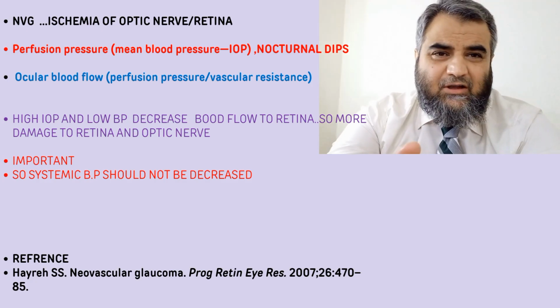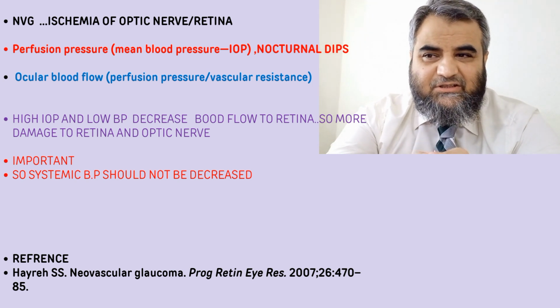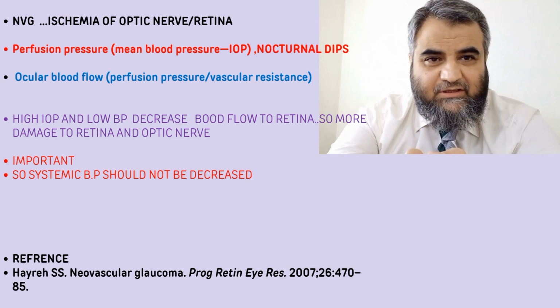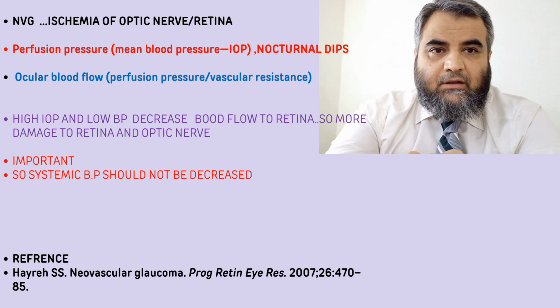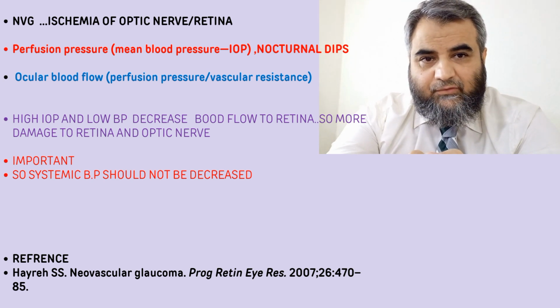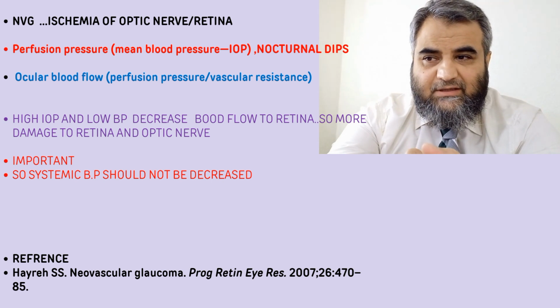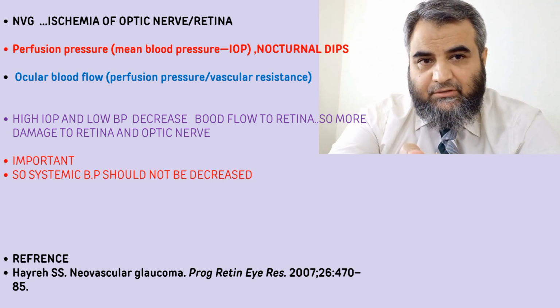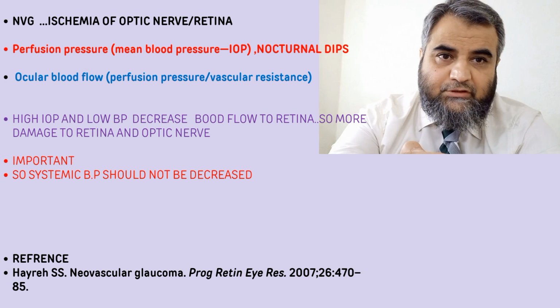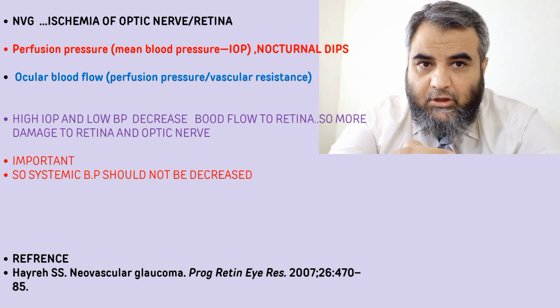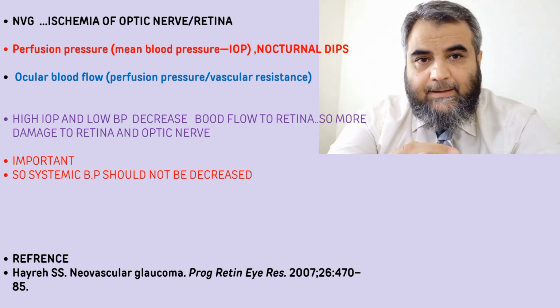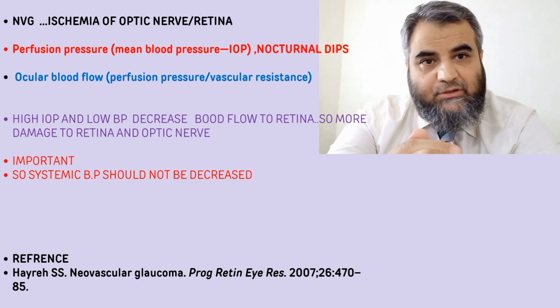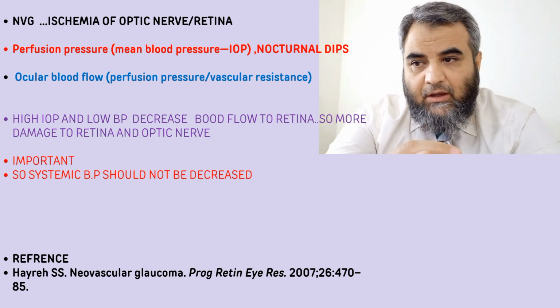So in neovascular glaucoma, basically, as I mentioned, the ischemia of the optic nerve and the retina are the main reasons which are happening over there. So it led the scientists to look at perfusion pressure and ocular blood flow. These are two important factors which also contribute to the development and progression of neovascular glaucoma.